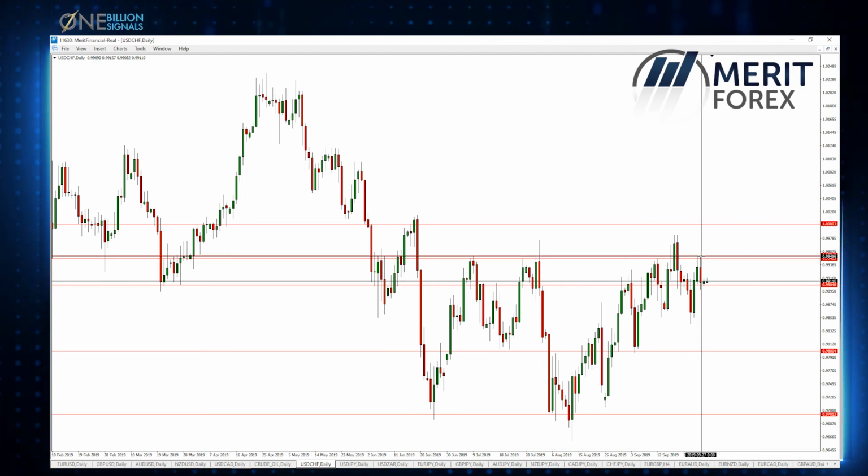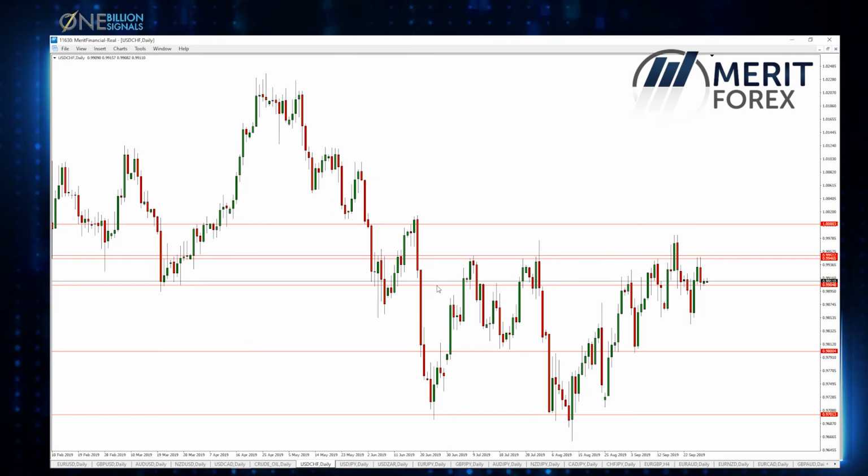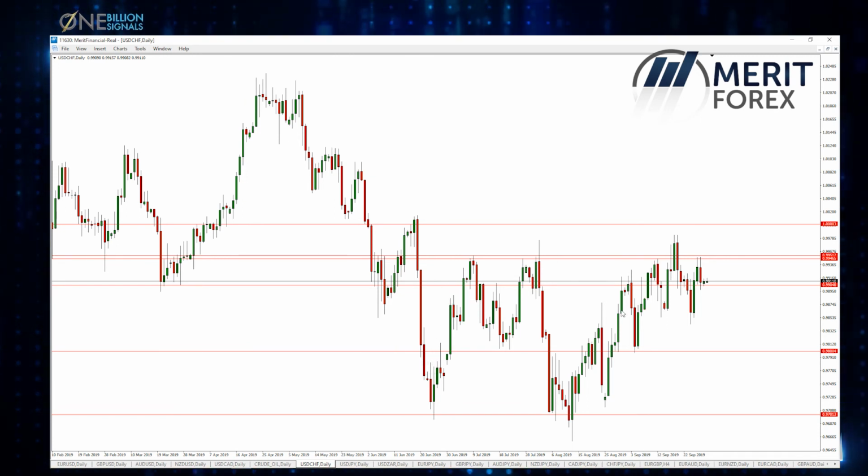0.9946, and we see right now very strong bearish momentum, which makes USD Swiss franc a very good currency pair for shorting. I'm going to look for short opportunities on USD Swiss franc, and I think we're gonna see significant drop in the upcoming days.